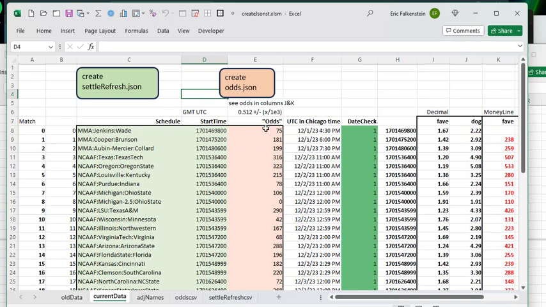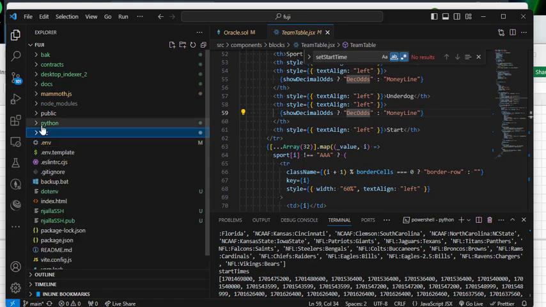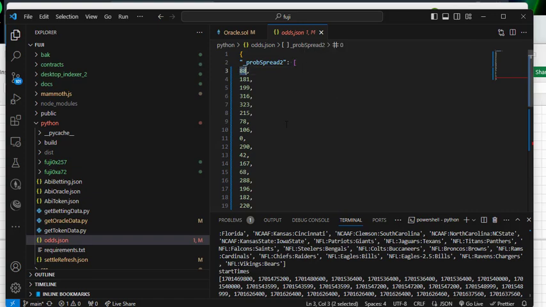And a way to check that is, well, let me just do this on the fly. I'll just make this 88, and I click, boom, create odds. And so then I can go here and say, okay, what does the odds JSON look like? And we see, oh okay, this is 88. So it made it in. So this is going to get sent. So I want to update it.